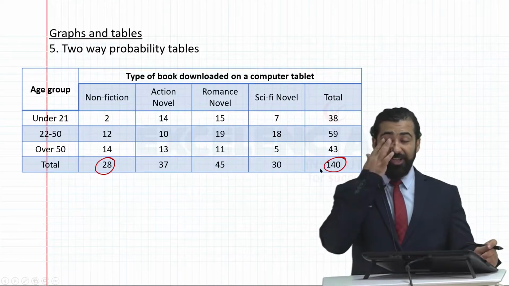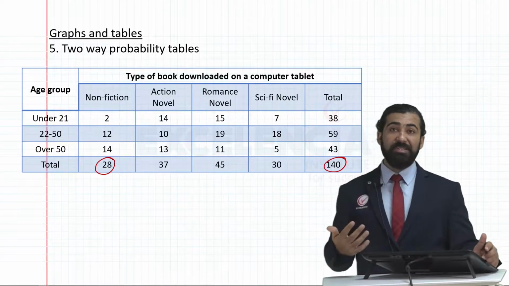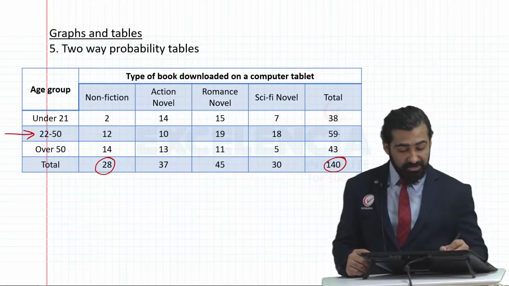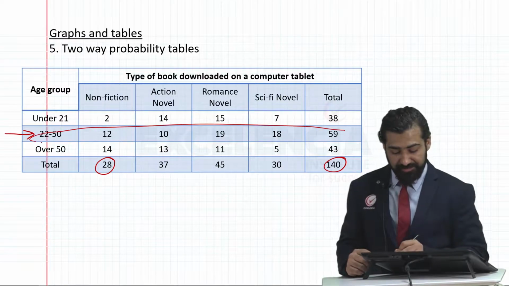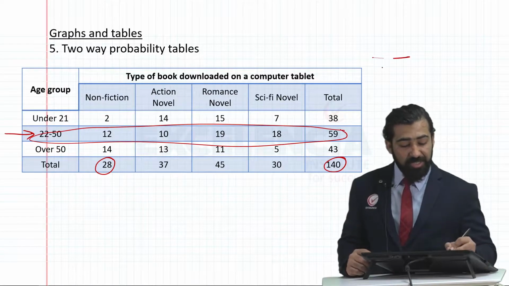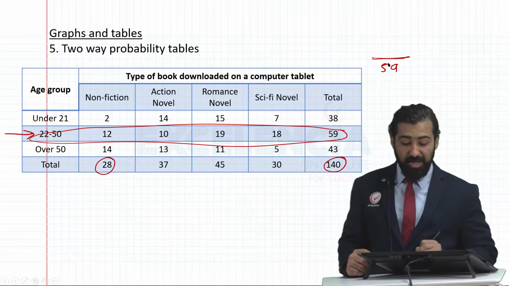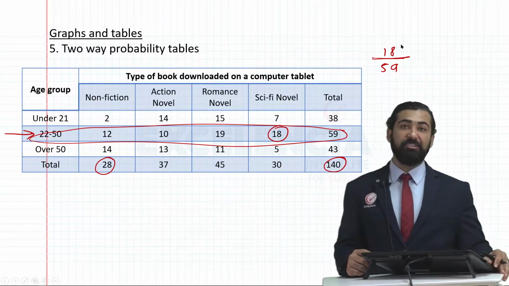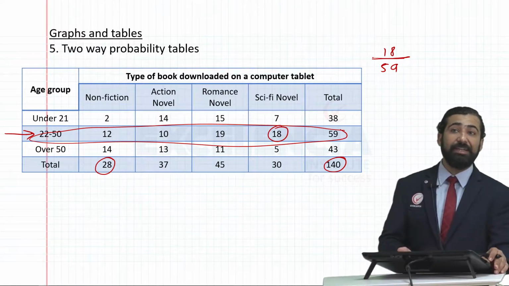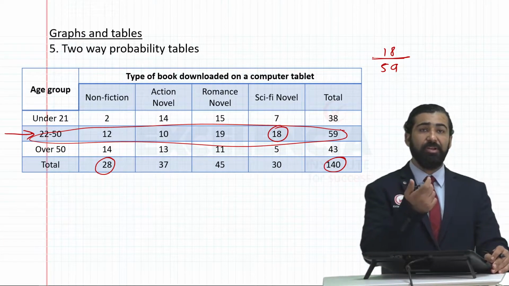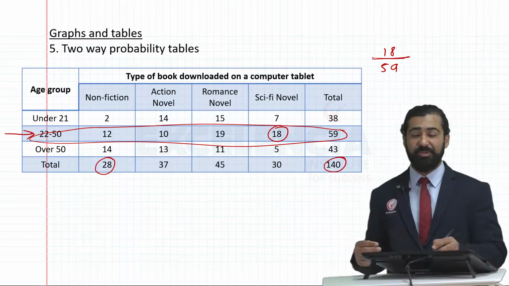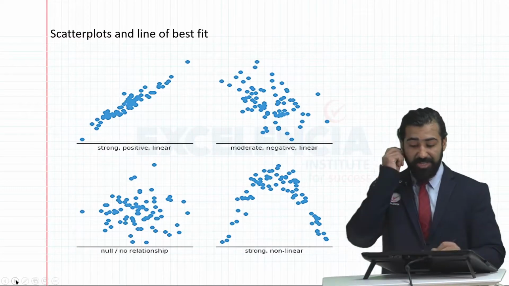On the other hand, if I were to ask you, if a person is selected at random and this person is of age 22 to 50, since I said 22 to 50, I have locked in this. I know that this person is 1 out of 59 people. What's the probability that this person reads sci-fi? That will be 18 out of 59. This we call conditional probability. In conditional probability, we already know which group we have picked a person from, and then we are looking at the probability from under that group.